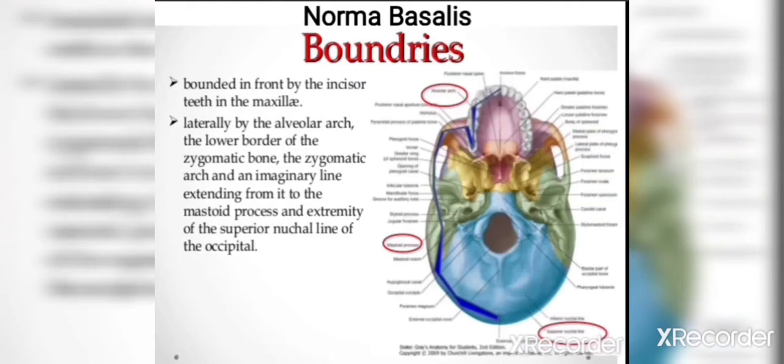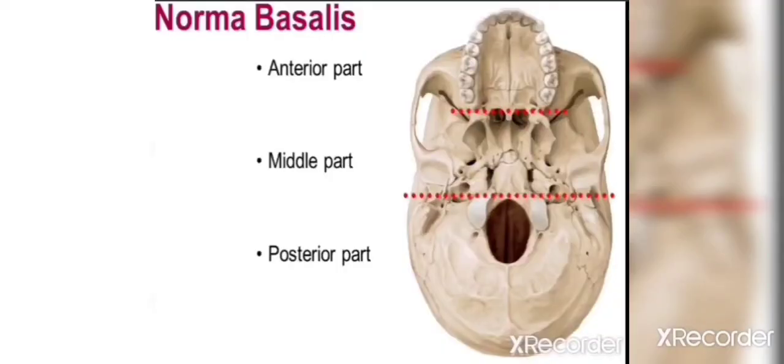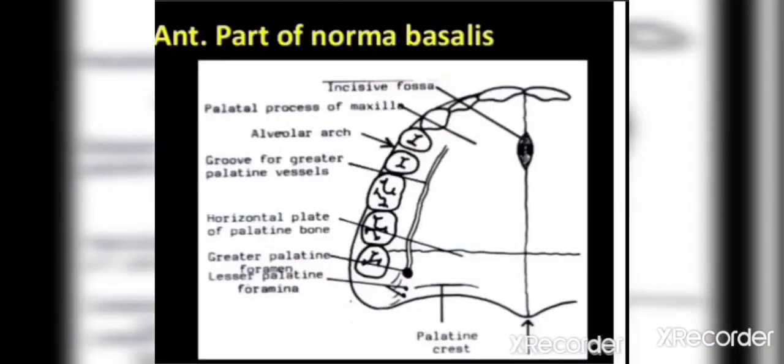This is the inferior view of the skull, norma basalis. It is bounded in front by the incisor teeth, that is these are the incisor teeth, and laterally by the alveolar arches. These are the alveolar arches, and the lower border of the zygomatic bone. This is zygomatic arch, and the mastoid process behind, and the superior nuchal lines over here. So these are the boundaries of the norma basalis. Norma basalis can be divided into three parts: anterior, middle, and posterior part.